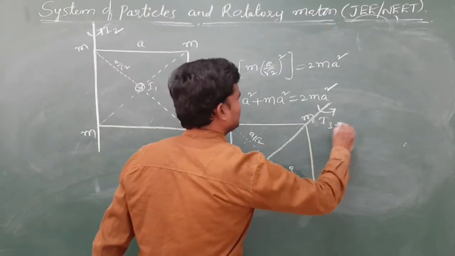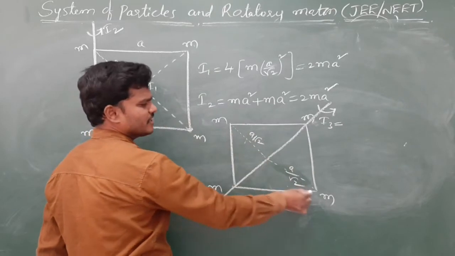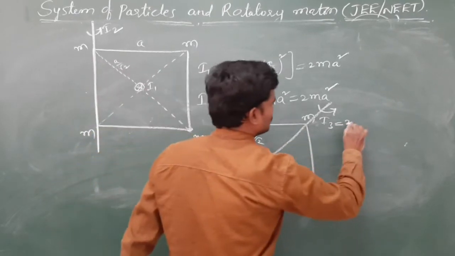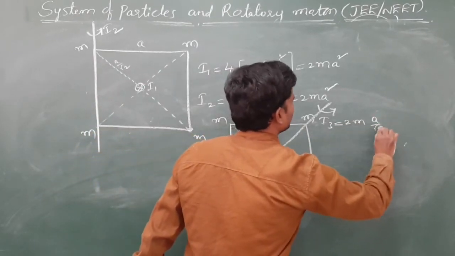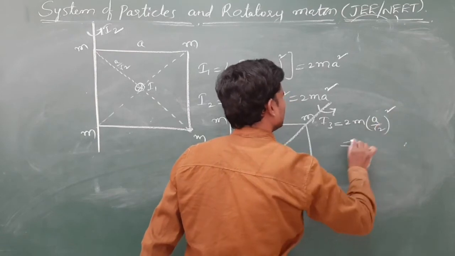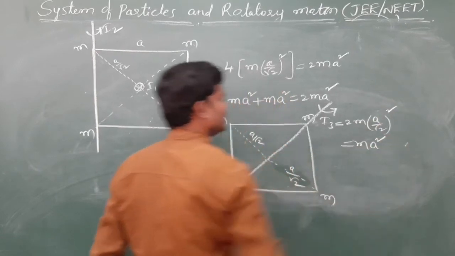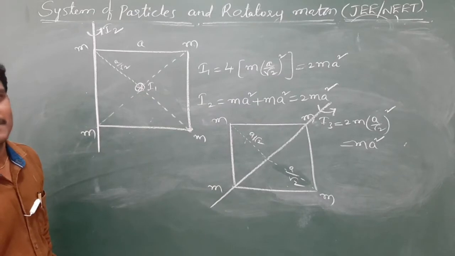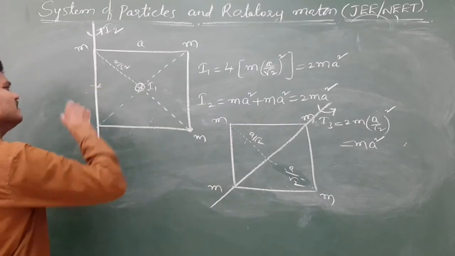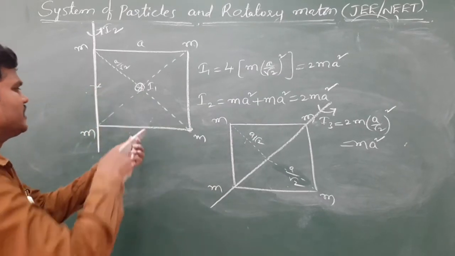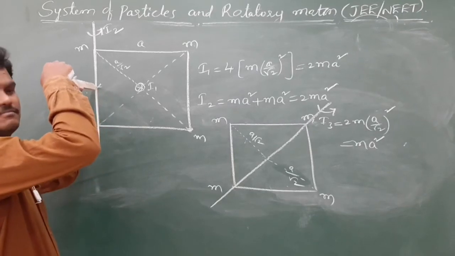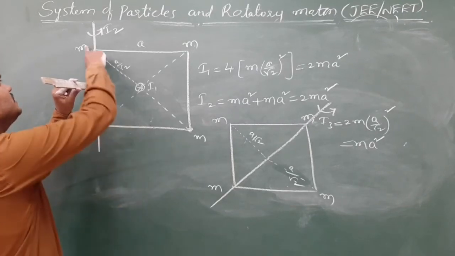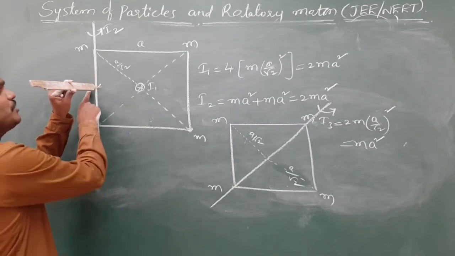So this is I3, m into a by root 2 whole square, m into a by root 2 whole square. So 2m a by root 2 square, you will get only m a square. We can find here, okay, you think it, if they ask here I3 or something I4, this is a by 2 distance, this is a by 2 distance.